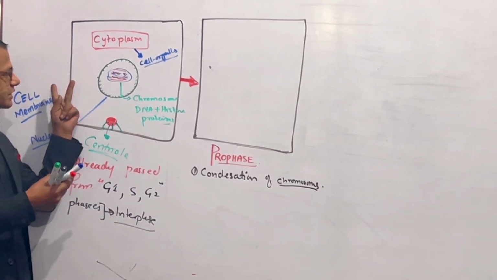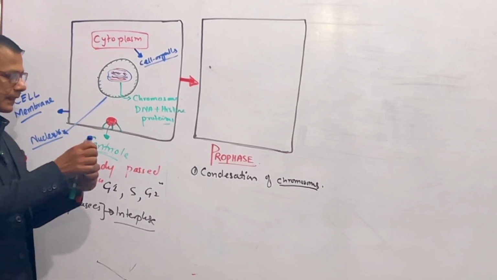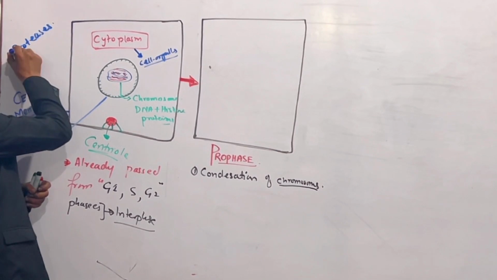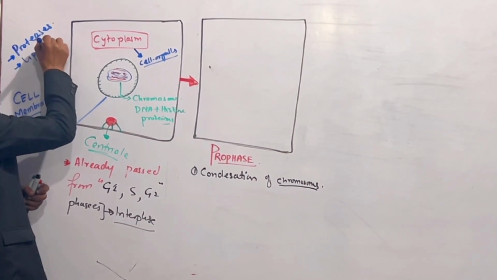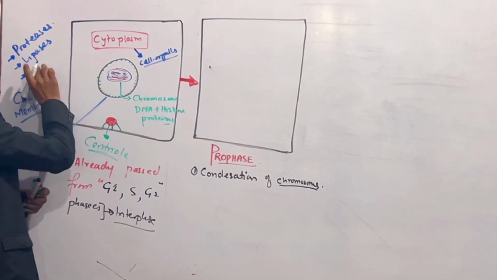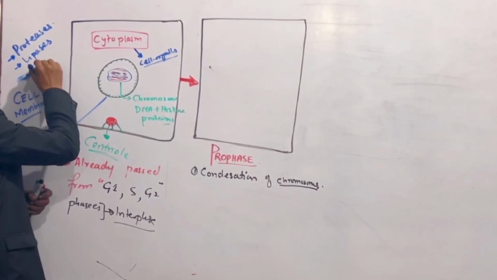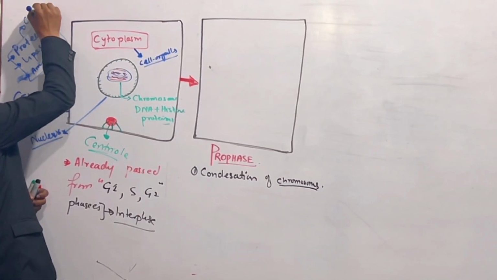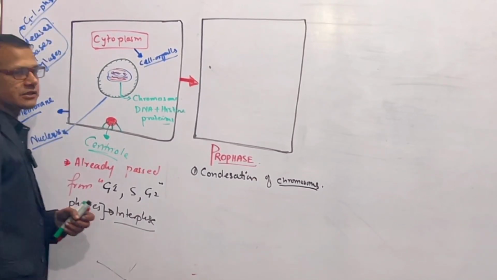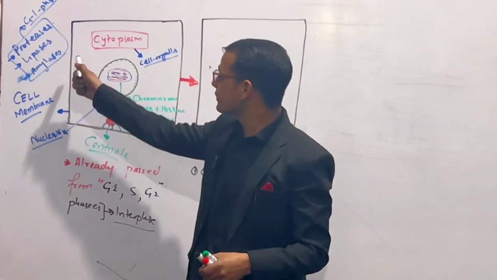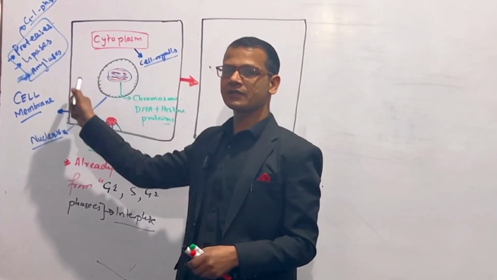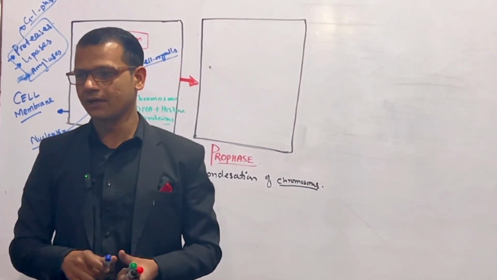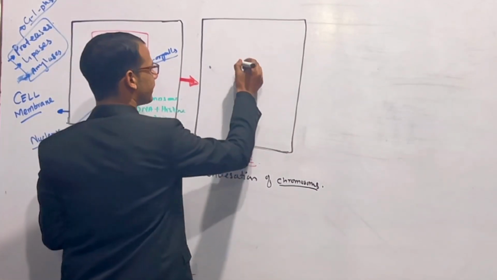So the proteins formed, for example, we have proteases, we have lipases, we have amylases. These all are formed in G1 phase, because protein synthesis takes place in G1 phase. These enzymes will act on this nuclear membrane, and the nuclear membrane becomes dissolved, or it will break down.